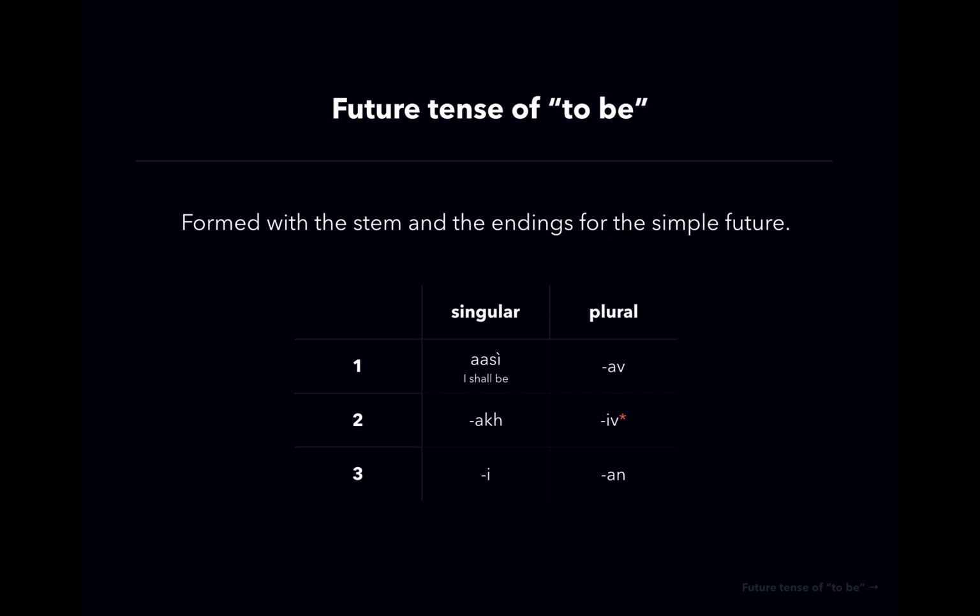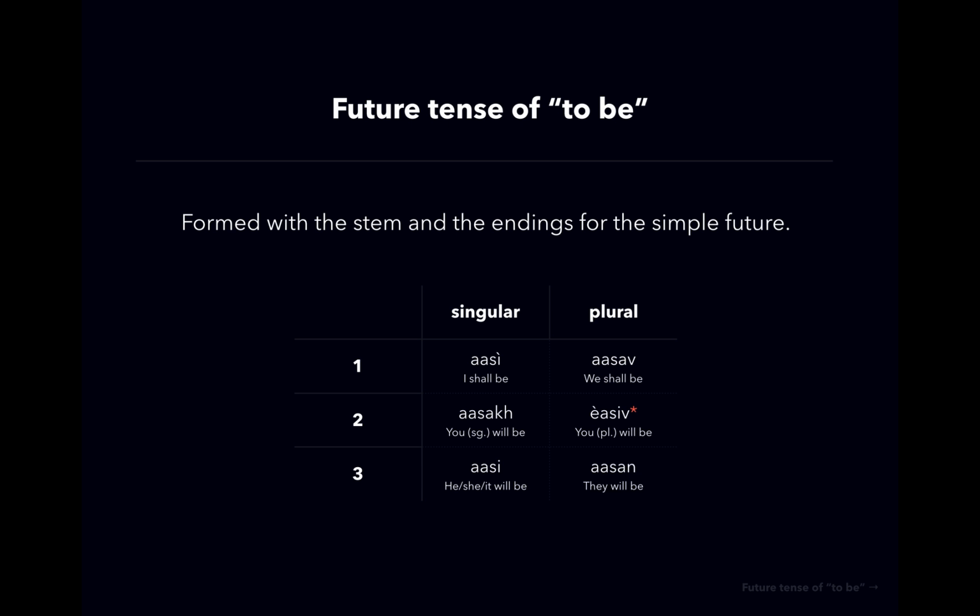As, that is I shall be or I will be. Asak, that is you will be. Asi, he, she, it will be. Asav, we shall be or we will be. Now we have iv. In this case, we don't get asiv, but usiv. That's why there's a little asterisk next to it. It changes the stem a bit. Instead of asiv, we have usiv, which is you in the plural will be. And finally, an, which forms asan, they will be.